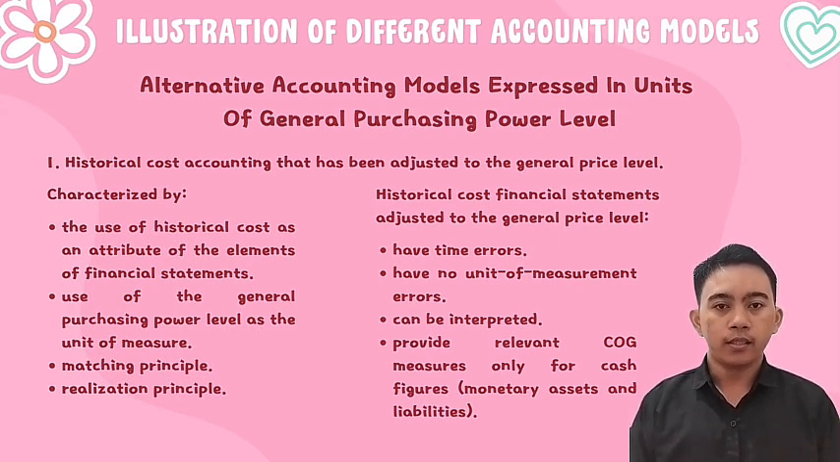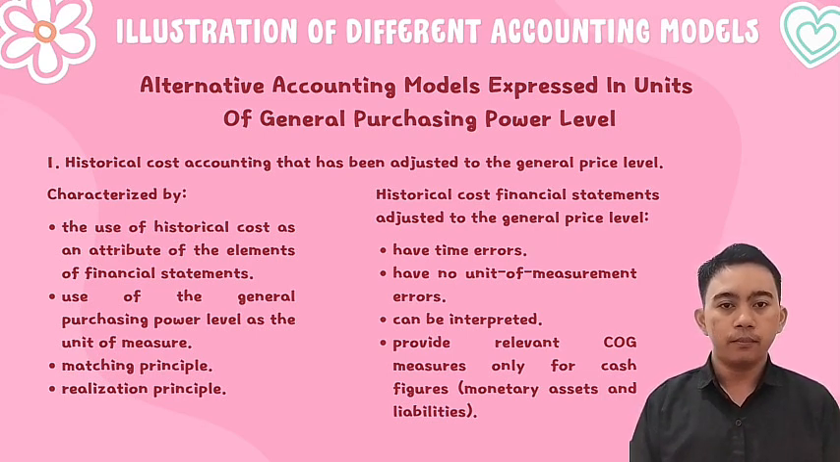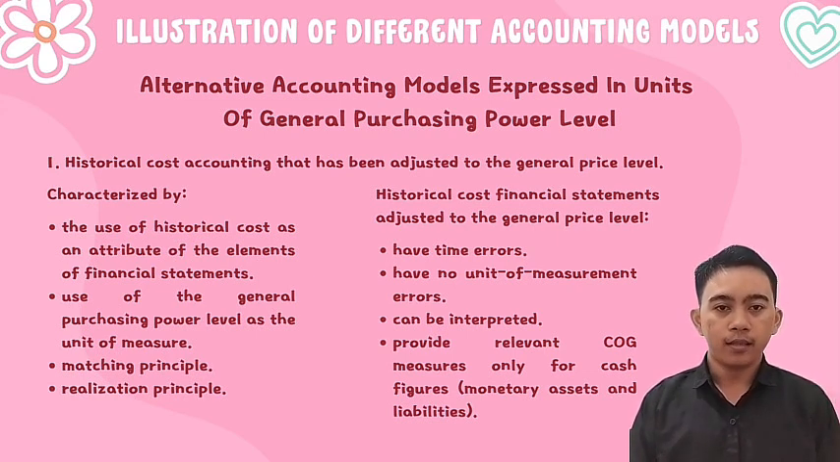The first model, historical cost accounting adjusted to the general price level, still uses historical cost as the basis of valuing assets and liabilities, but the figures are adjusted by general price indicators such as the CPI, or Consumer Price Index, in order to reflect changes in the purchasing power of money. The model still holds to the matching principle, where revenue is matched with relevant expense, as well as the realization principle, which recognizes revenue only when it is actually realized, despite being adjusted for